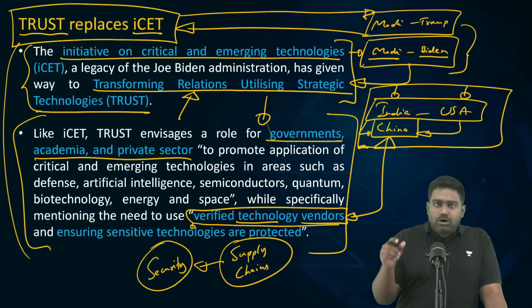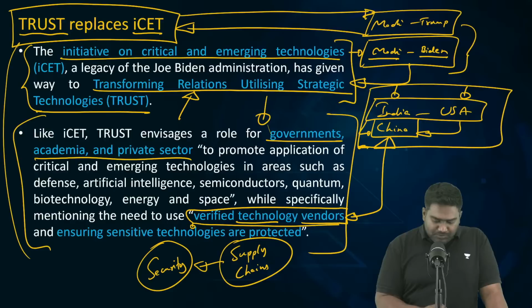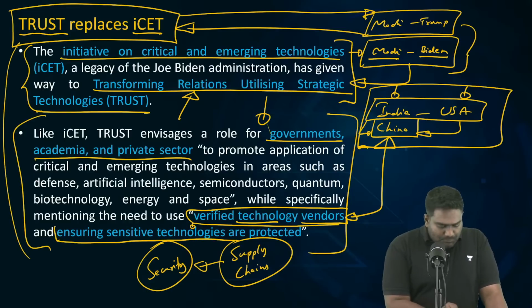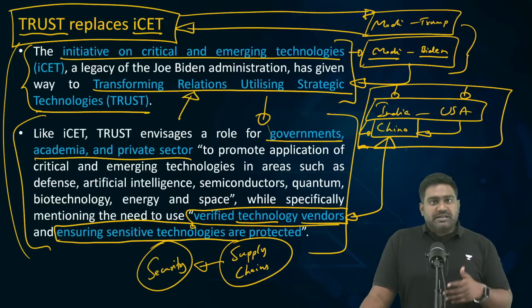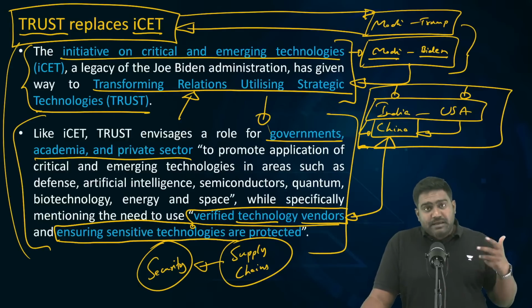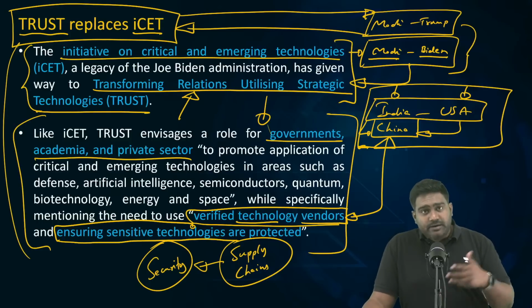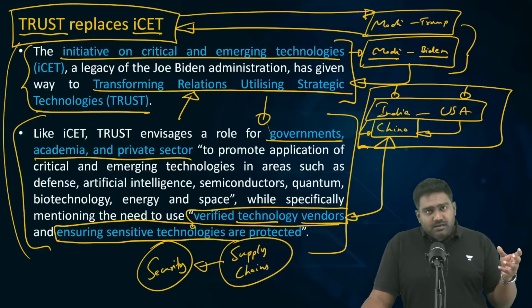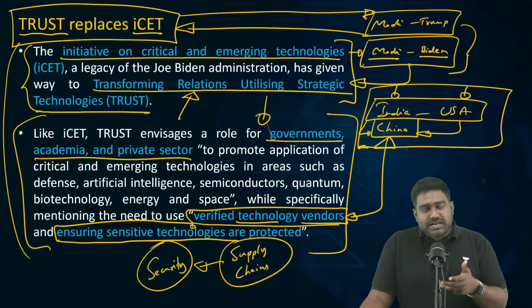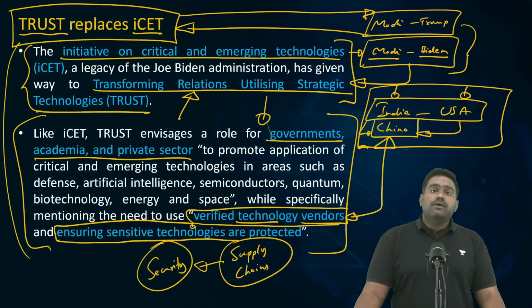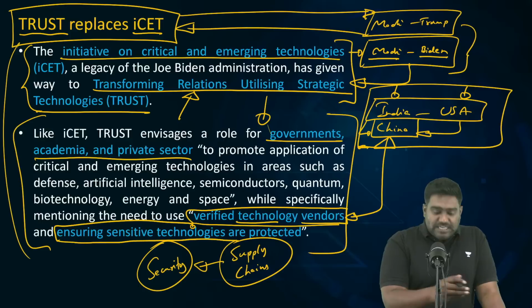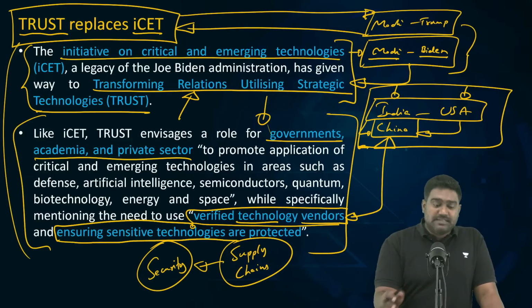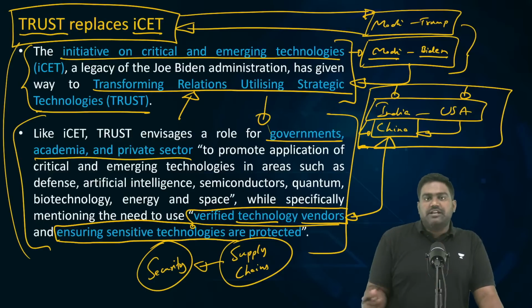So they want to ensure that they procure technologies, materials and components only from trusted vendors, only from reliable partners, and ensure that sensitive technologies are protected. Because China is known to steal intellectual property. China is known to have stolen intellectual property from many American research organizations, universities, and even defense companies. China simply steals the design or the process and replicates it and makes its own version of it. So, ensuring that sensitive technologies are protected, especially in AI, in cybersecurity, in quantum computing, in semiconductors, in 5G, 6G networks, that is a focus of the Trust Initiative.